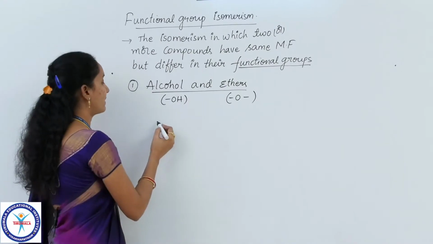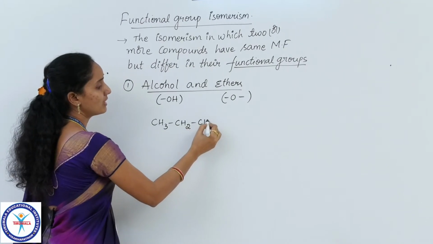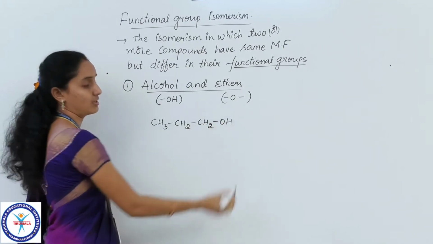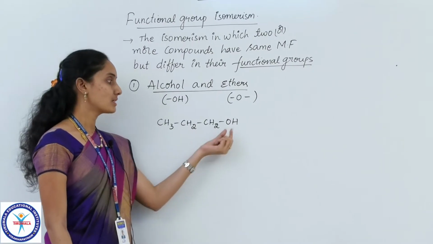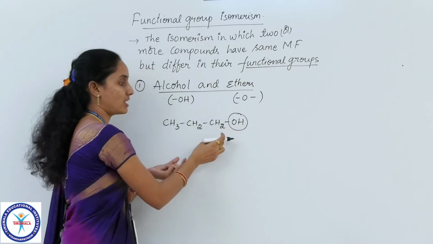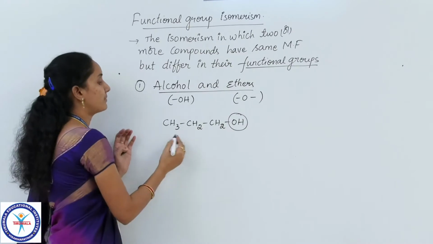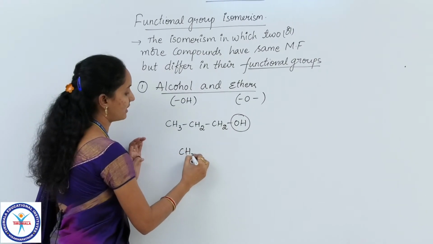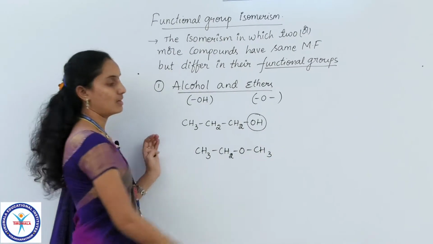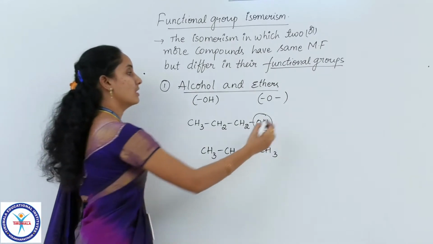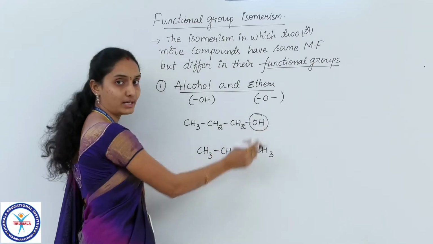So let me explain with an example for this. CH3 CH2 CH2 OH. All of you know it is an alcohol because here we have OH as a functional group included in the carbon chain. So this is an alcohol. Let me write another compound, that is CH3 CH2 OCH3. If you observe these two compounds, here we have a functional group that is ether, and here we have a functional group that is alcohol.